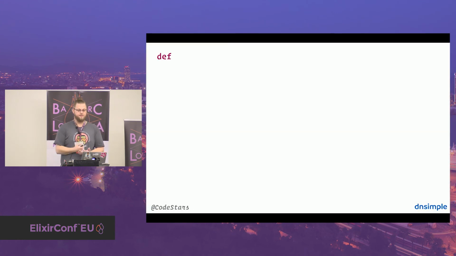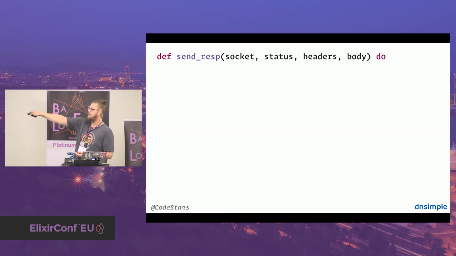So that is the send response in Stupefy. This is the payload again. So you've seen that we pass it all back to plug in the adapter tuple, and then we now get it back in order to identify where we should send the actual body. That is the socket where we need to send the content to. Because again, it's all stateless and the web server doesn't store anything.